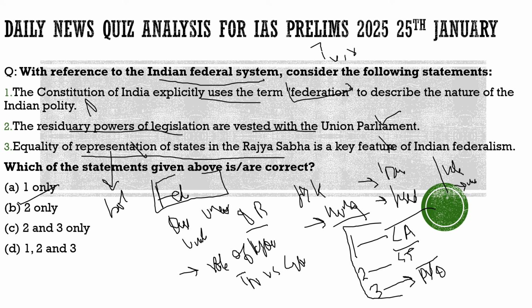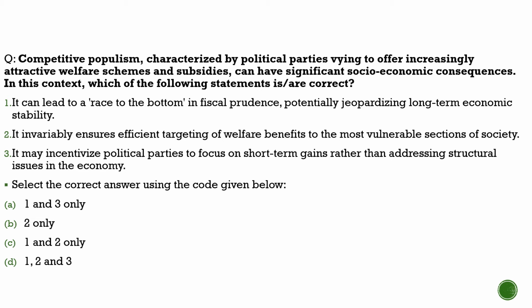Now with this, let's move to another question and see what we had brought on the next slide. Here on this slide, you can see the question is with respect to competitive populism. So what is this concept of competitive populism? To make you understand that, I will give you an example. For example, there is a government which is giving a scheme of 6,000 to every person per month, or we can say per year. That government is giving you 6,000, which is a freebie, the revdi culture.